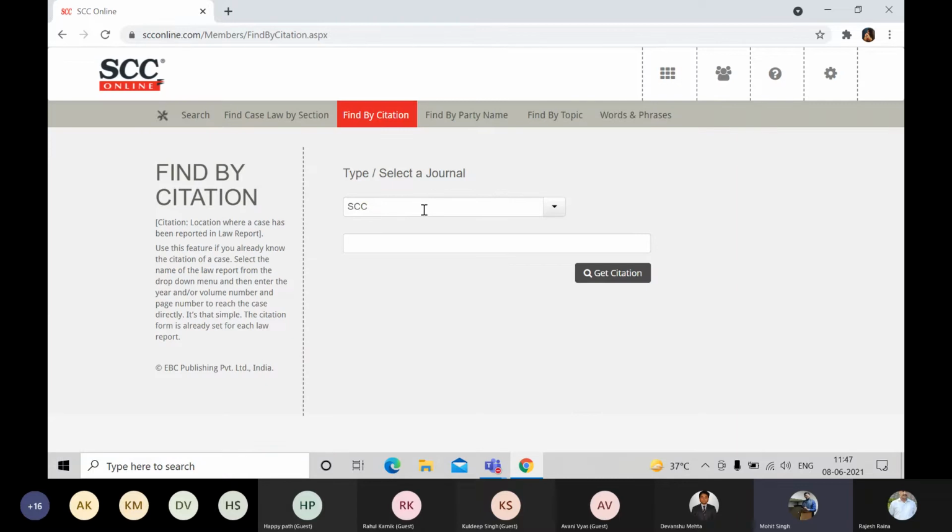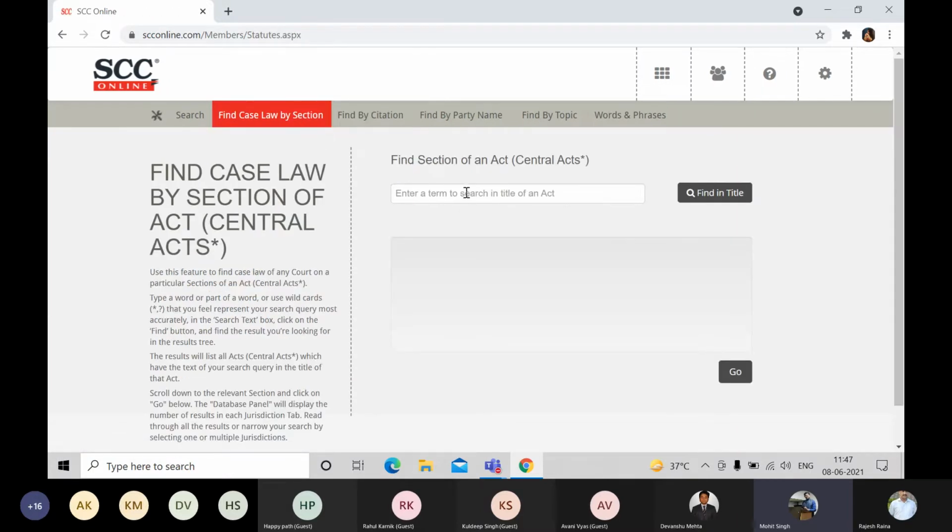Find case law by section. Yeah, go to find case law by section. Find case law by section is very easy to use. Most of the members are already using it. It allows the user to find those judgments in which the act and the section you're looking for is present.